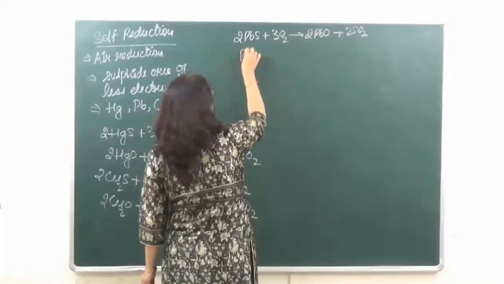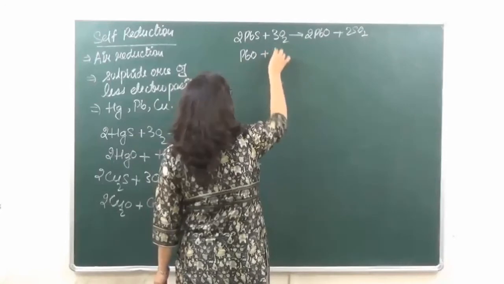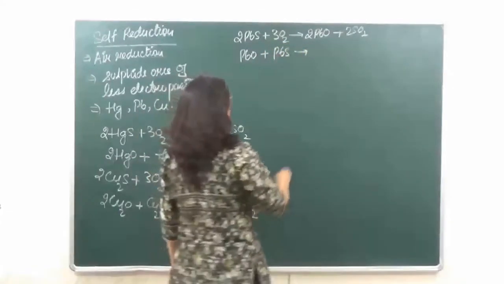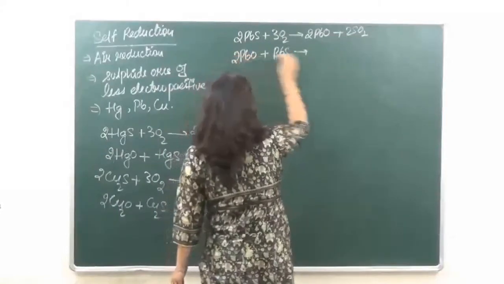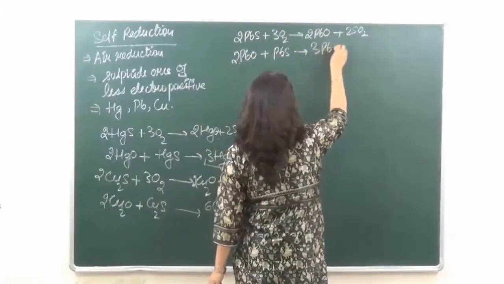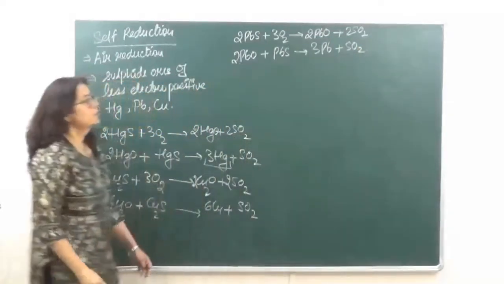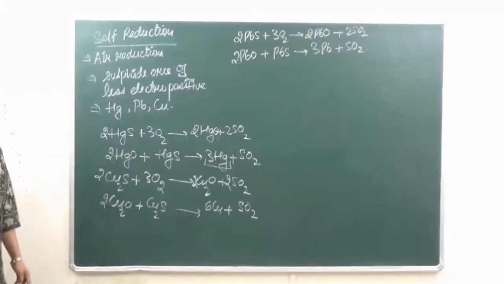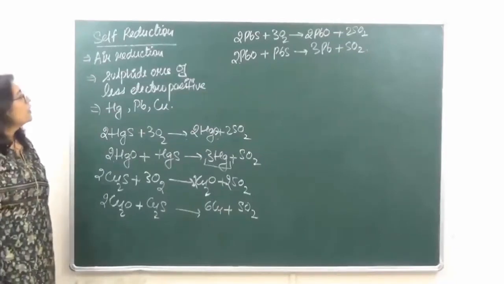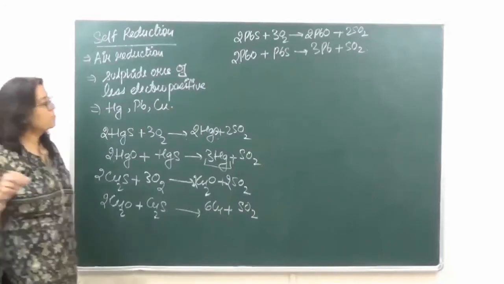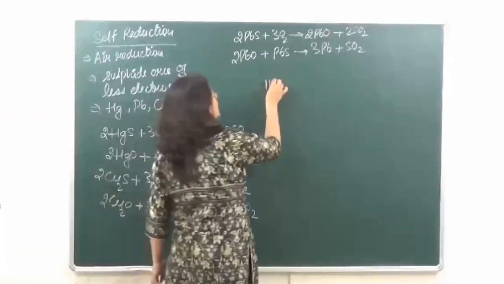This PbO that is going to react with PbS to give us plus SO2. So these are going to be the reactions when we are doing auto reduction or air reduction. Clear? The third type of reduction which we are going to do, that is